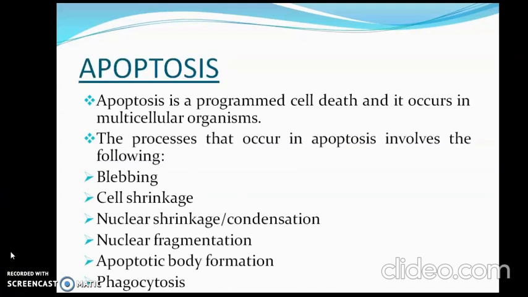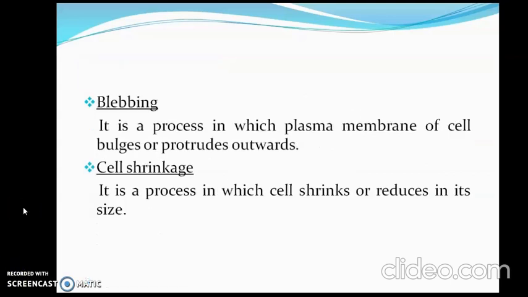Apoptosis is a programmed cell death and it occurs in multicellular organisms. The following processes occur in apoptosis: blebbing, cell shrinkage, nuclear fragmentation, apoptotic body formation, and phagocytosis. Blebbing is the process in which the plasma membrane of the cell bulges or protrudes outwards. Cell shrinkage is a process in which the cell will shrink or reduce in its size.